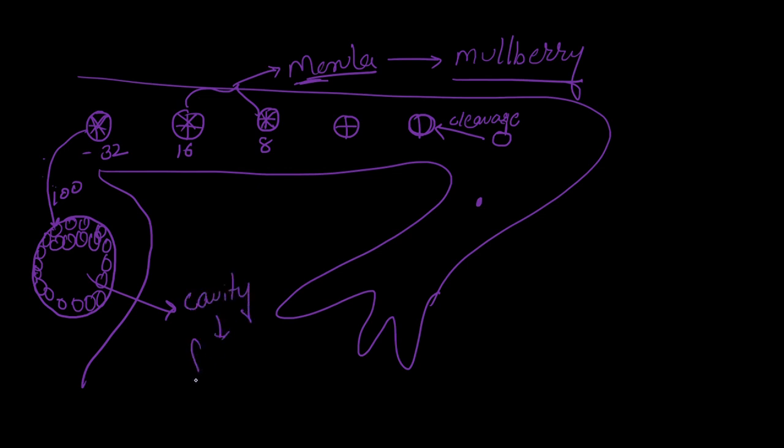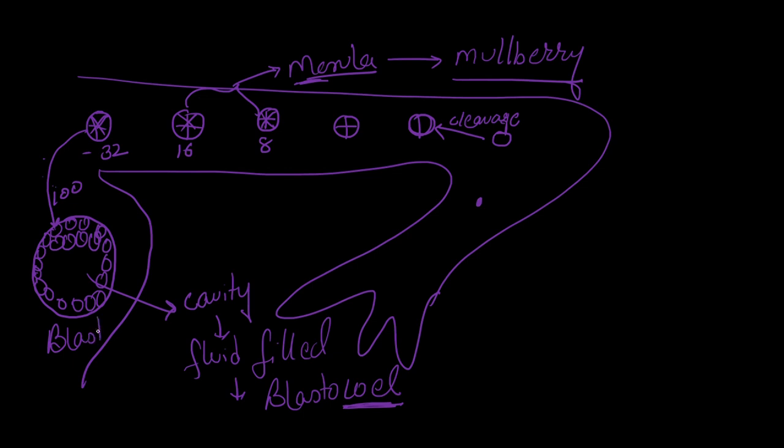Now this cavity is going to be a fluid-filled cavity, and since it is present in the blastula, we call it blastocoel. Coel word we use for cavity, right? Now this stage we call blastula. Okay. Now this blastula is going to embed with the uterus, and further development of this blastula takes place.